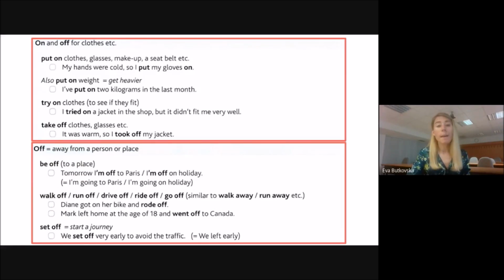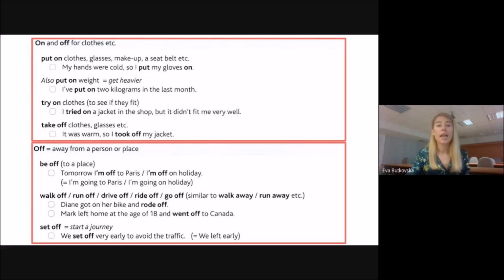Next are verbs with similar meaning. So walk off, run off, dry off, ride off, go off. Really, you can change the preposition off with the adverb away. So walk away, run away, drive away, ride away, or go away.